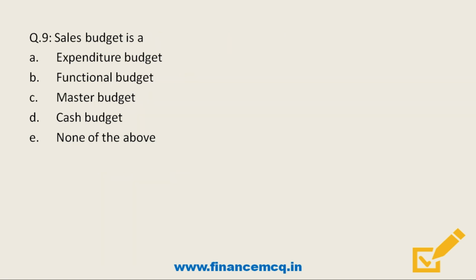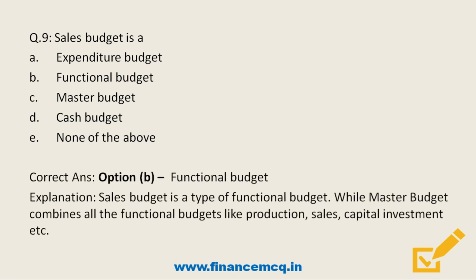Moving on, sales budget is a type of option A, expenditure budget. Option B, functional budget. Option C, master budget. Option D, cash budget. And last option, none of the above. So friends, here sales budget is a type of option B, functional budget. Friends, sales budget is a type of functional budget, while master budget combines all the functional budgets like production budget, sales budget, capital investment budget, etc.